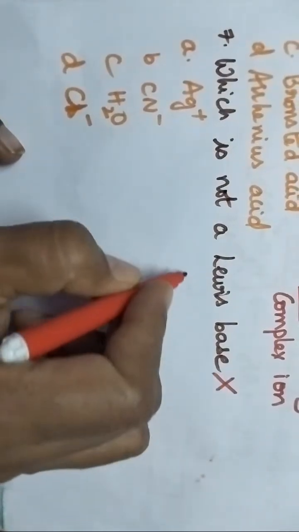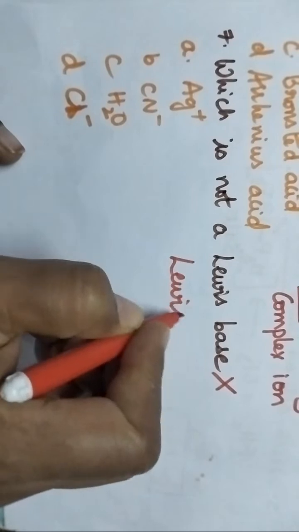Not a Lewis base means not a Lewis base. You are supposed to identify which of the following is a Lewis acid. Very good, Banu. Sriram, very good. Aditya, very good. Tilak, Durga, Sahiti, very good. Sujit, very good. Kiran, Abhilash, very good.